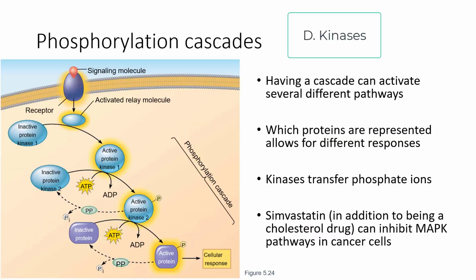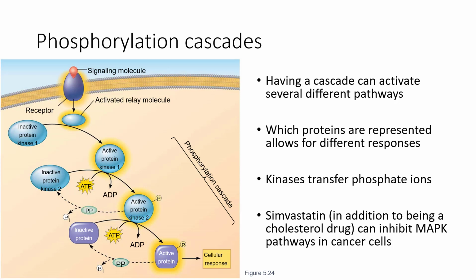Phosphorylation cascades are going to use something called kinases. And these kinases are going to play a little game called pass the phosphate, you could say. Kinase means that they're going to add a phosphate from ATP to something, and then that will activate the next kinase. So what happens here is a kinase will activate a kinase, will activate a kinase, will activate